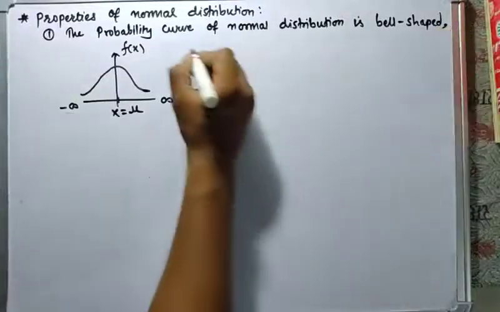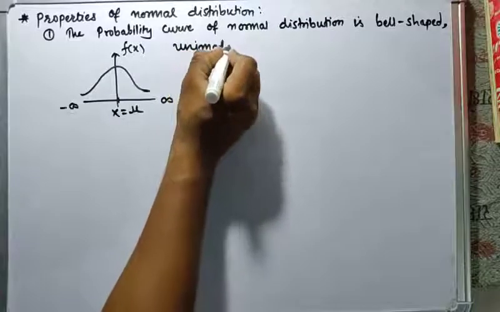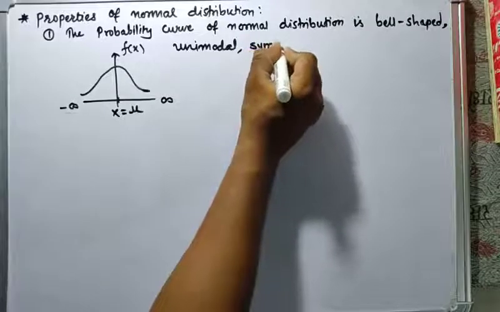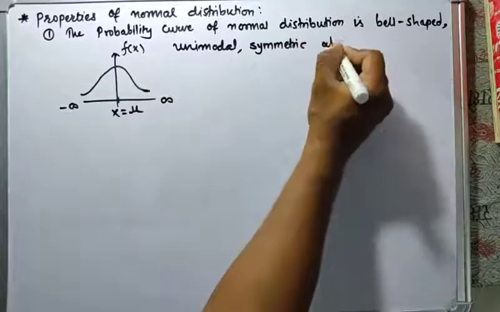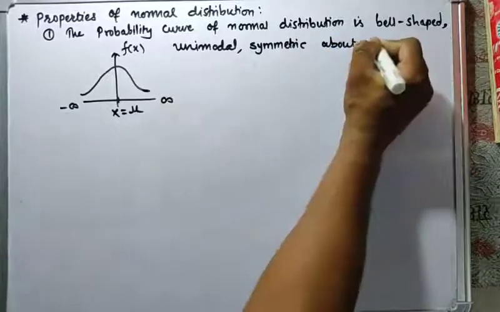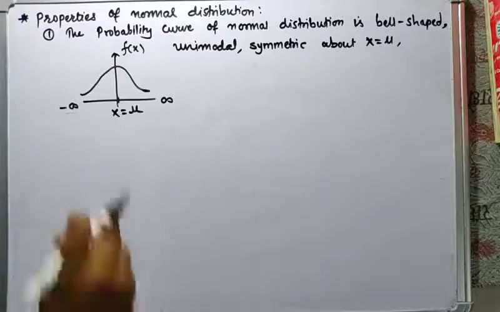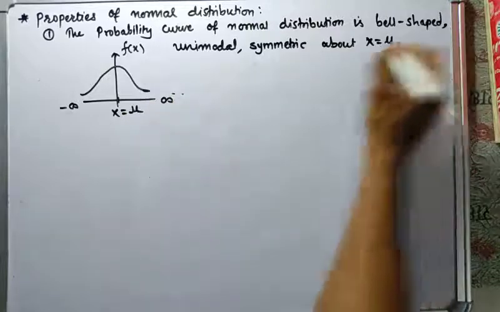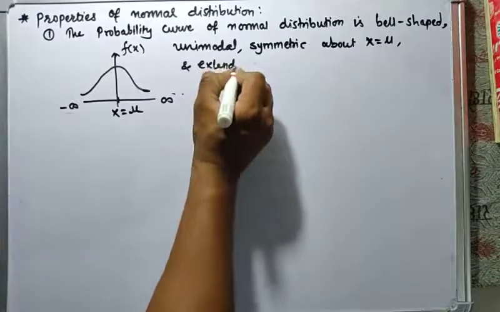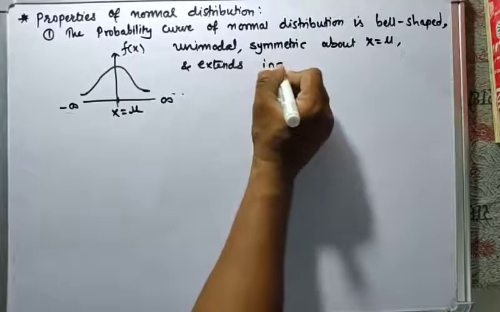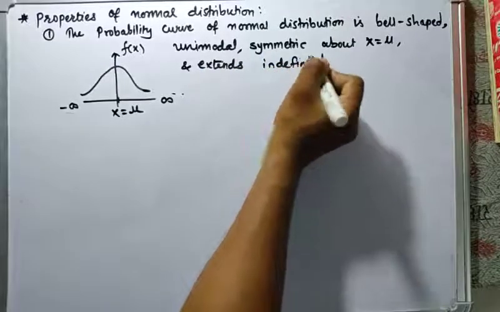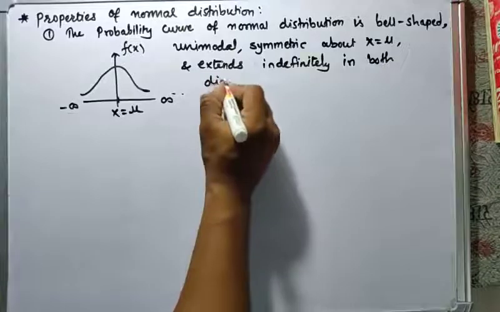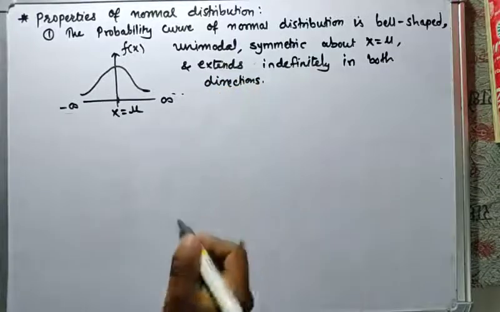The probability curve of normal distribution is bell shaped and unimodal, symmetric about x is equal to mu, and extends infinitely at x is equal to minus infinity and x is equal to infinity, that is, it extends indefinitely in both directions. So this is the first property.